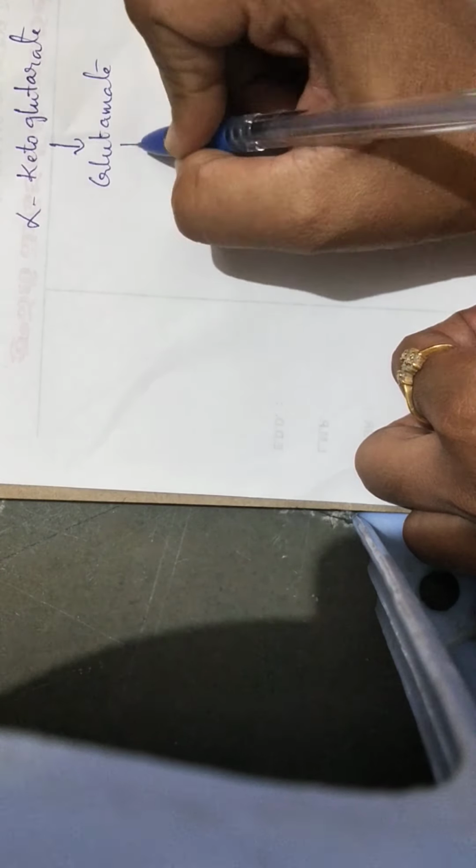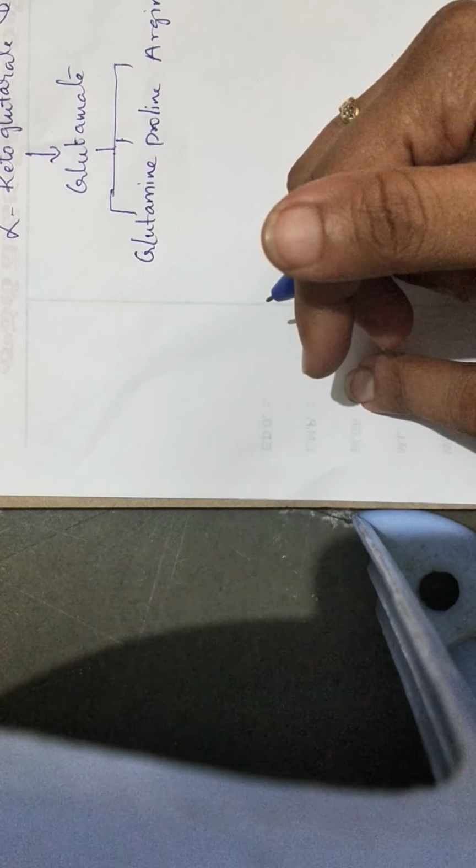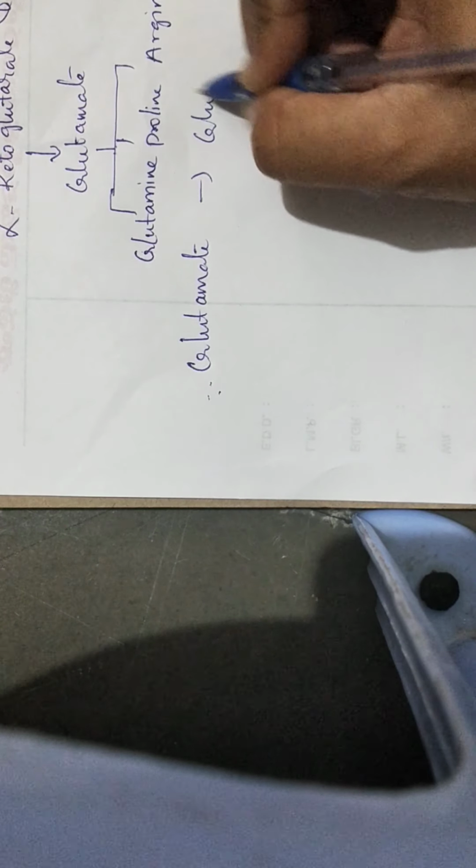That is, from alpha ketoglutarate we are going to get glutamate. From glutamate we are going to get glutamine, proline and arginine. So let us see the individual biosynthesis. First, how we are going to get glutamate. From glutamate, how we are going to get glutamine. This is a simple reaction. Glutamate to glutamine conversion.